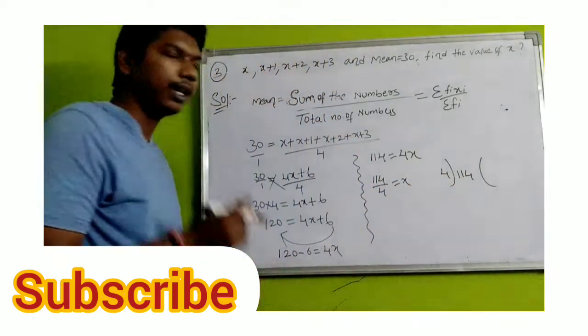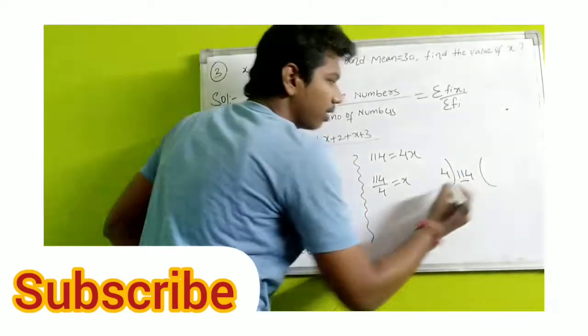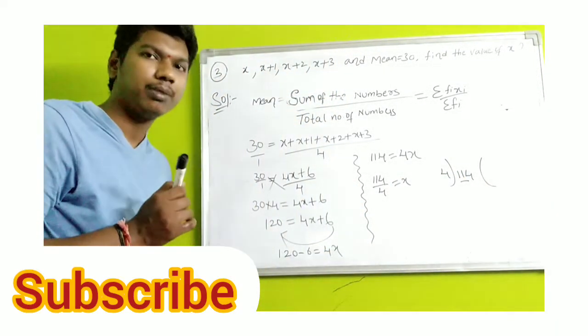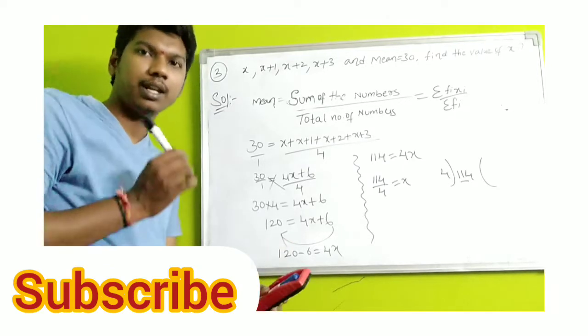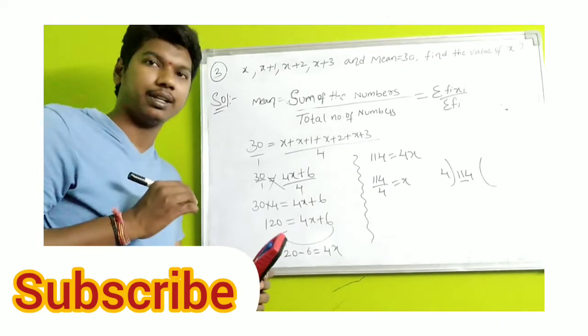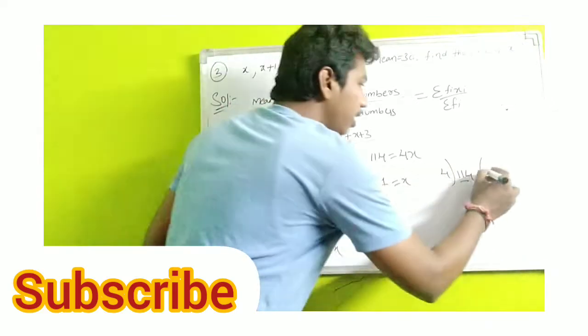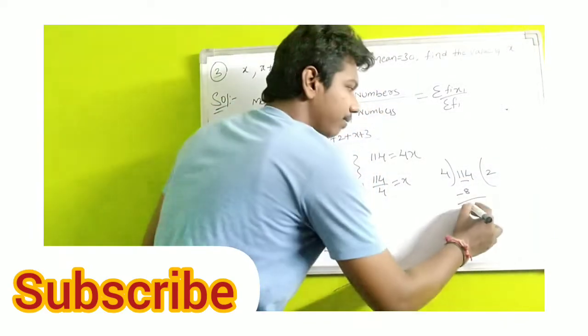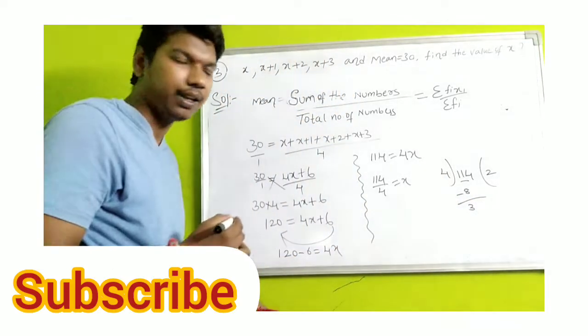Take the first 2 digits, that is 11. In the 4 table, will 11 come or not? It won't come. Take a smaller number, that is 10. 10 also does not come. Next take 9. 9 also does not come. 8. 4 times 2 is 8. 11 minus 8 is 3.